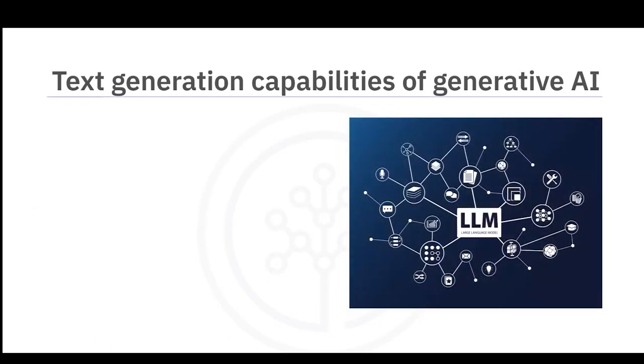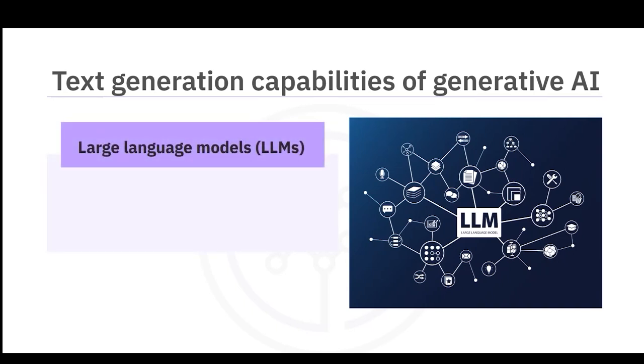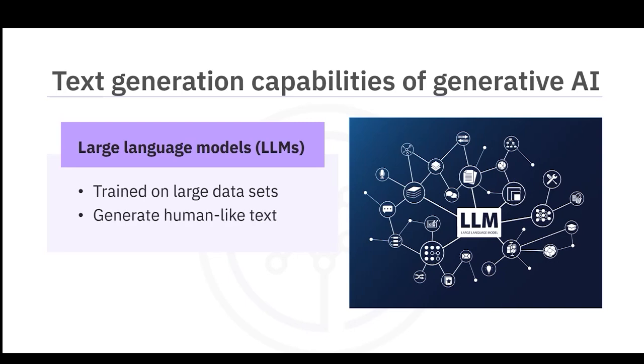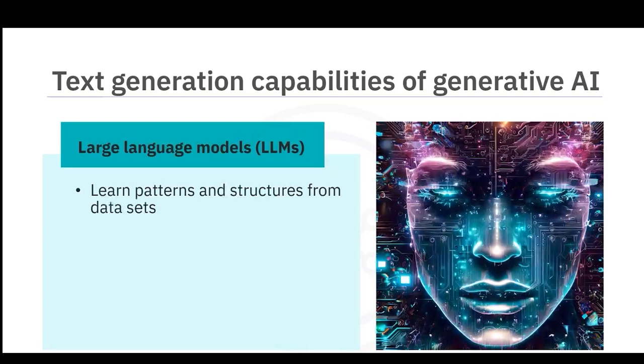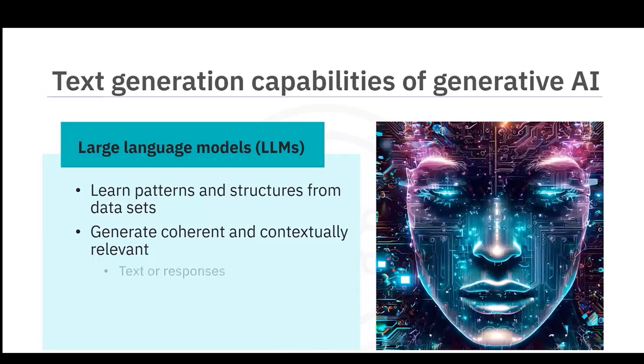At the core of generative AI's text generation capability are advanced AI-powered large language models, or LLMs. LLMs are trained on large data sets and can generate human-like text in various contexts. These models learn patterns and structures within the data to generate coherent and contextually relevant responses. These models generate text, converse, and provide explanations, summaries, and more.